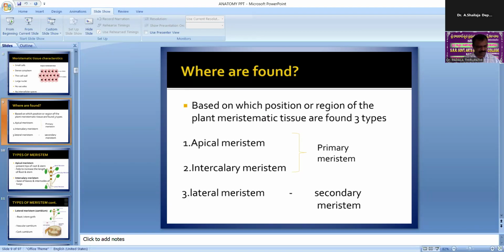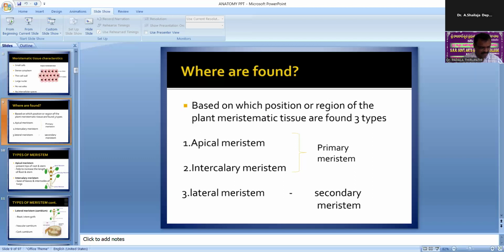These meristematic tissues are divided based on the origin, based on the function, and based on the position. Okay, so next coming to the last one, that is based on the function. The classification of meristems chiefly based on function was followed in physiological anatomy. Haberlandt, in the year 1890, recognized categories of tissues at the apex of the stem and root based on their function. Okay, see here, this is also important. So based on function, there are three terms: protoderm, procambium, and fundamental or ground meristem.